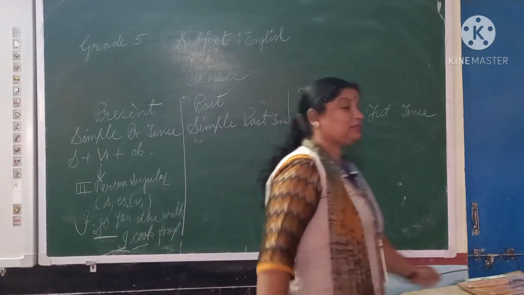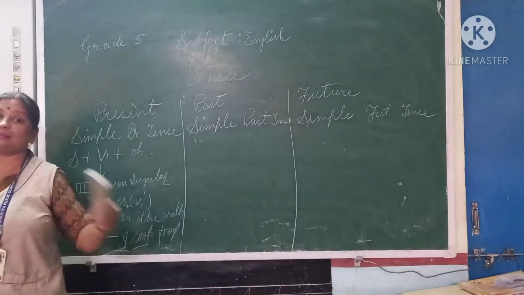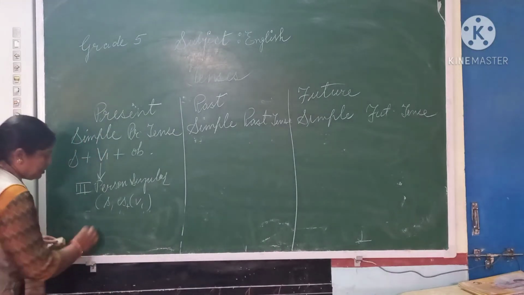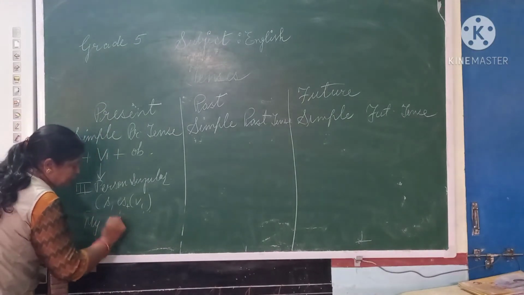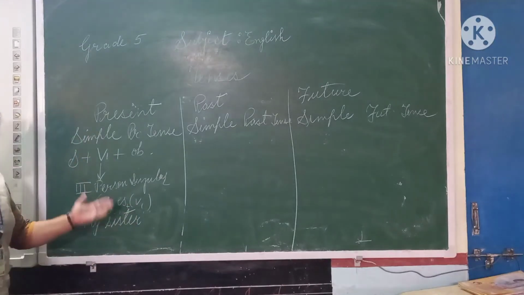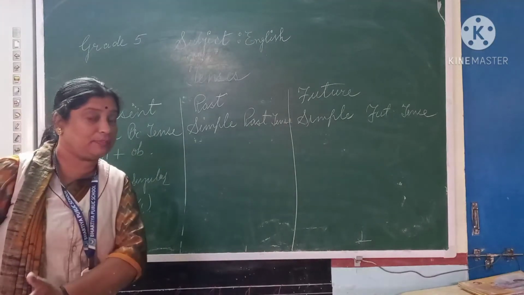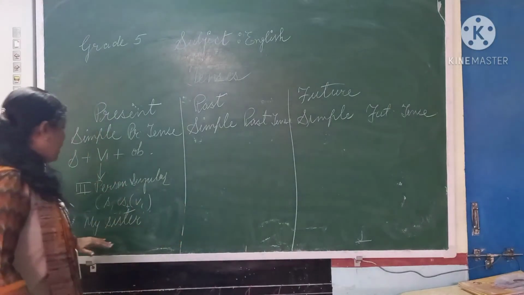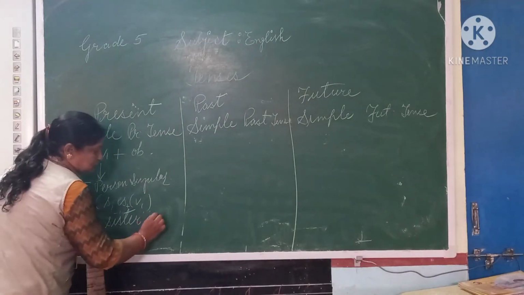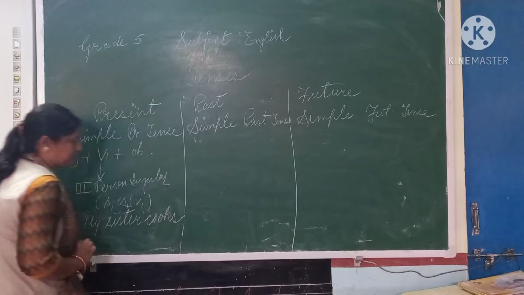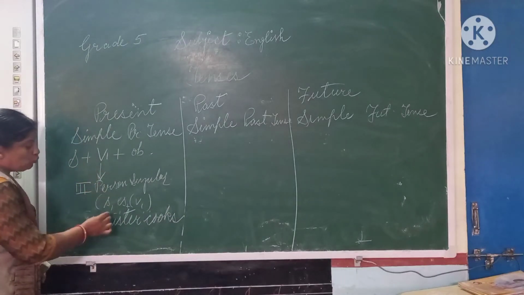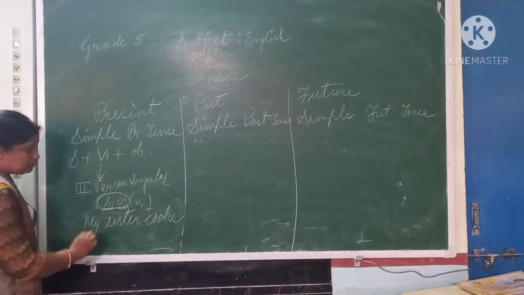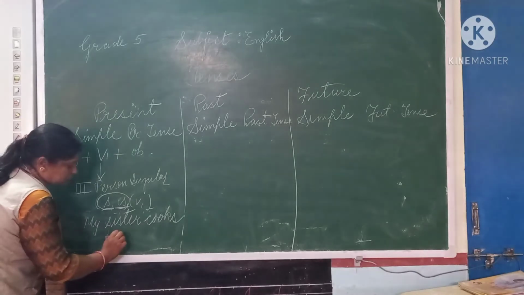They cook food. Okay, but if you have to write the sentence about my sister, I'm talking about my sister, it means she is the third person. Now say what she is, singular or plural? Singular. So my sister cooks. My sister cooks, because with the third person singular we will use s or es along with the first form of verb. My sister cooks food.